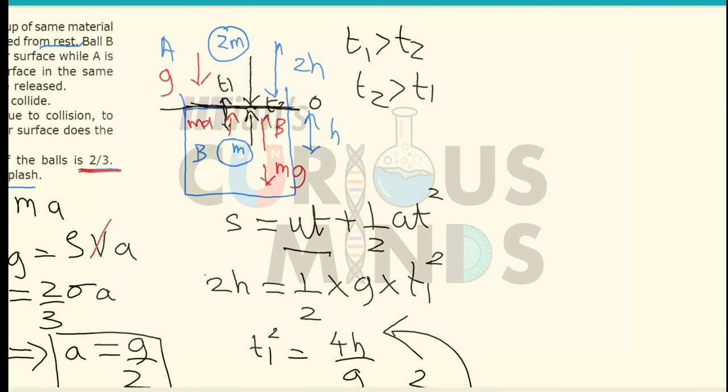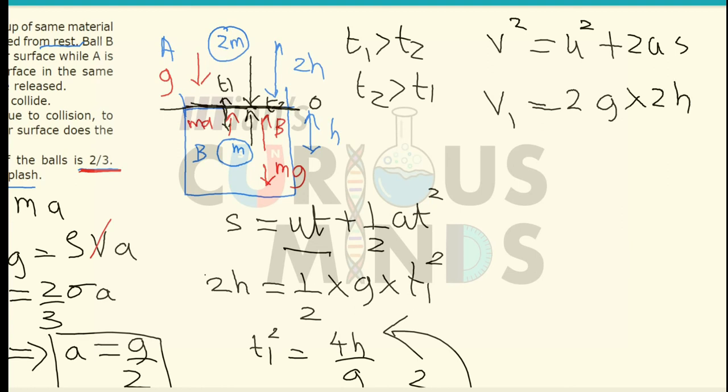We can use the formula v = u + at, or I can use the formula v square = u square + 2as. For the first ball, when it reaches the surface, initial velocity is equal to 0, so v1 square = 2 into g into height, and the height over here is 2h.